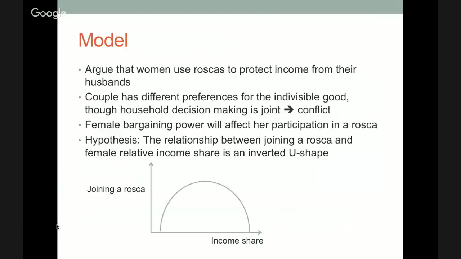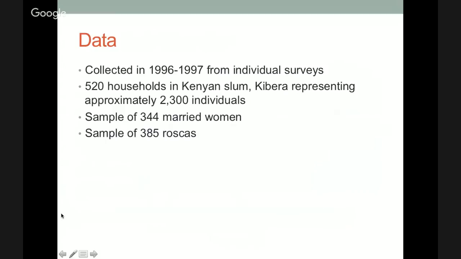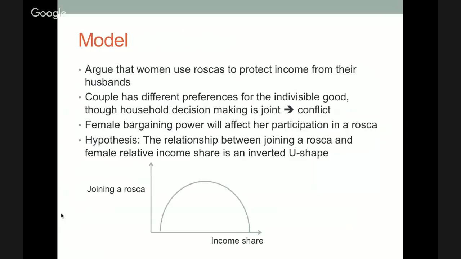They hypothesize more particularly that the relationship between joining a ROSCA and female relative income share is an inverted U-shape. They assume that if women have no bargaining power in the household, they will not join a ROSCA, because with the funds they would save from a ROSCA they would not be able to purchase the good that they have a preference for.